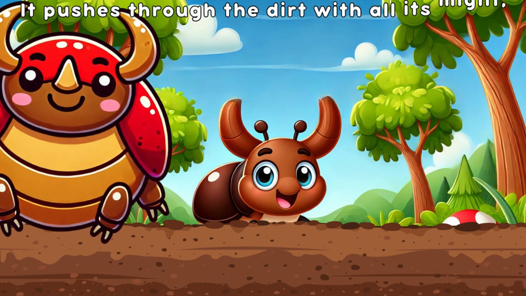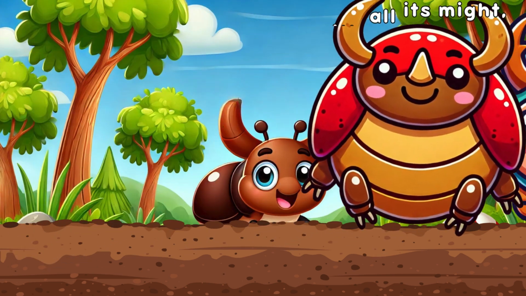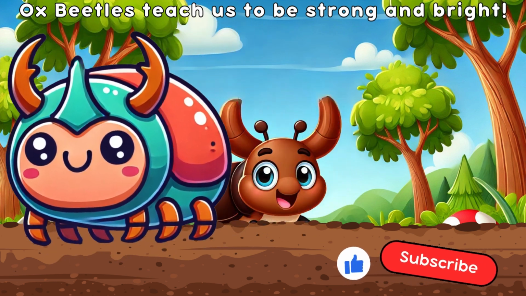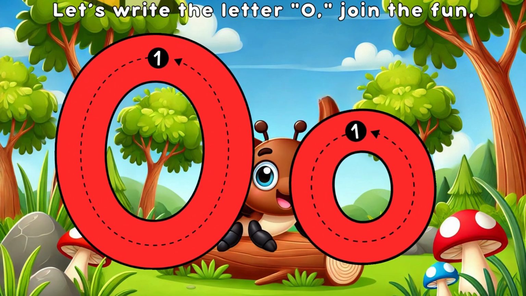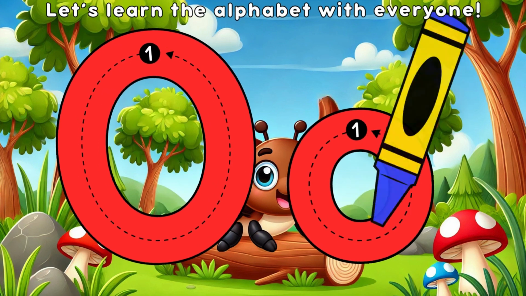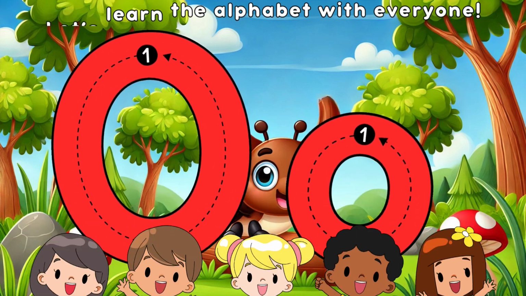Pushes through the dirt with all its might. Ox Beetles teach us to be strong and bright. Let's write the letter O, join the fun. Let's learn the alphabet with everyone.